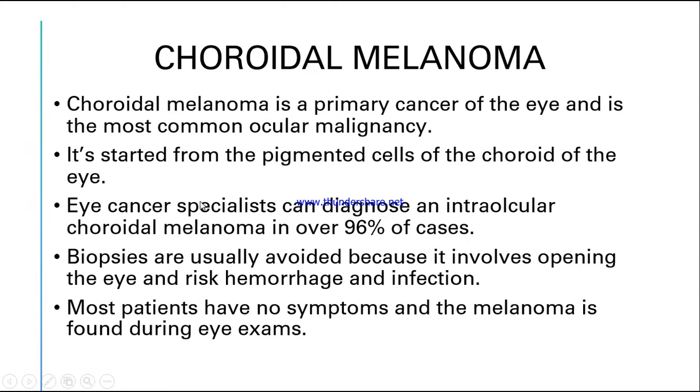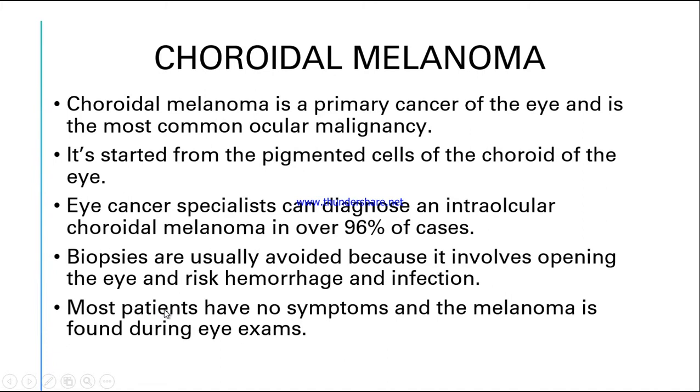So, with the help of these eye cancer specialists, they will diagnose the malignant melanoma. The choroidal melanoma, over how many cases? About 96% of the cases. Biopsies are usually avoided because they involve opening of the eye, and it is very risky.